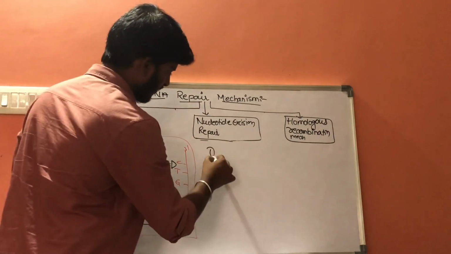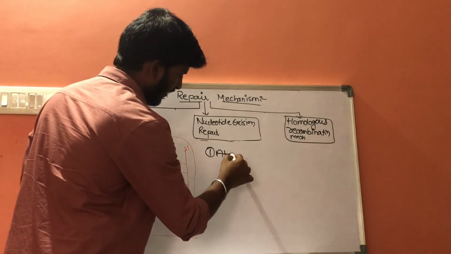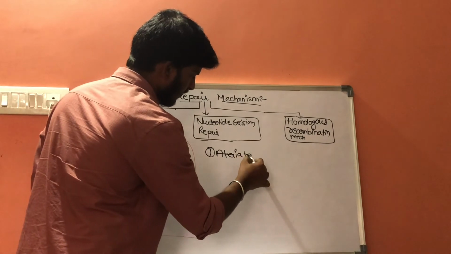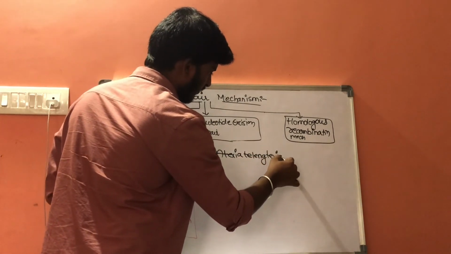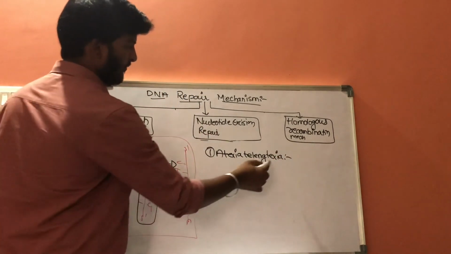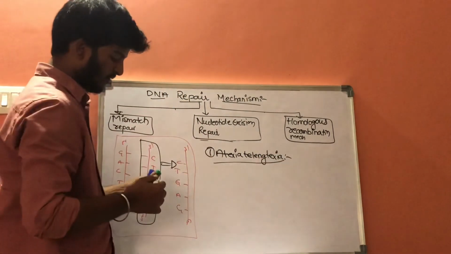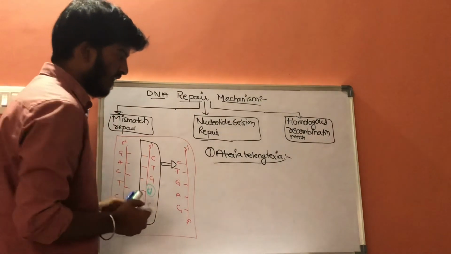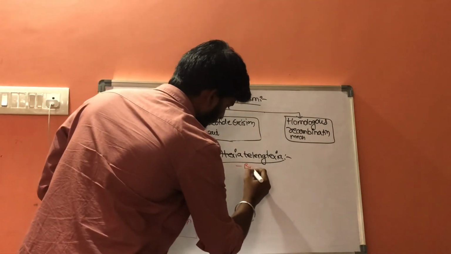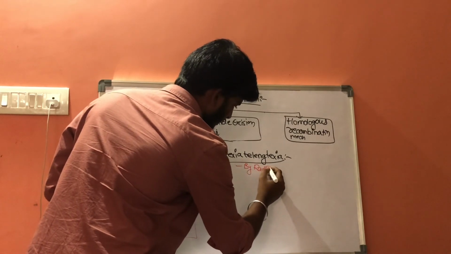First one is ataxia telangiectasia. Ataxia telangiectasia, which is caused because of radiations.